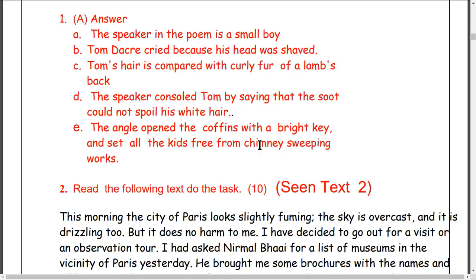and set all the kids free from the chimney sweeping work. All the children were free. The messenger of God came there with a key and opened the coffins of black. The coffins of black. These are not dead bodies. This is the coffin for the kids. Open it and set them free. Open with a bright key. Set all free. Another 5 questions.